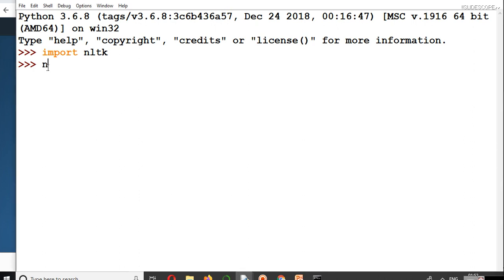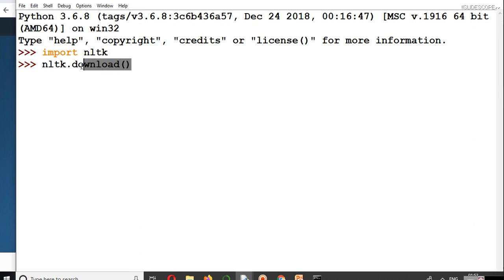In the NLTK library there is a method called download. When we import any library, using that name we can access various methods and attributes of that library.